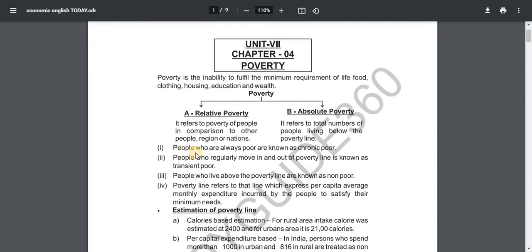Number 1. People who are always poor are known as chronic poor. 2. People who regularly move in and out of the poverty line are known as transient poor. 3. People who live above the poverty line are known as non-poor. 4. Poverty line refers to the line which expresses the per capita average monthly expenditure incurred by the people to satisfy their minimum needs.